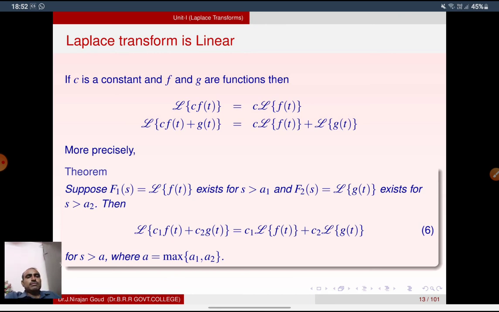Suppose F1 of s is equal to L of f t. Laplace transformation of f t is F1 of s. And Laplace transform of g t is F2 of s. Now consider L of C1 f t plus C2 g t is equal to C1 into L of f t plus C2 into L of g t, where s greater than a and a is maximum of a1 comma a2.